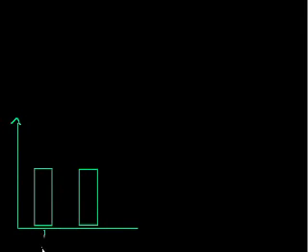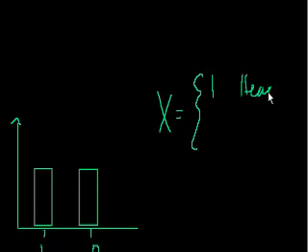So if this is 1, 0, where x is equal to 1 if we're heads, or 0 if we're tails, each of these has to be 0.5. Or they don't have to be 0.5, but if one was 0.6, the other one would have to be 0.4. They have to add to 1. You can't have a 60% probability of getting heads and then a 60% probability of getting tails as well, because then you would have essentially 120% probability of either of the outcomes happening, which makes no sense at all.